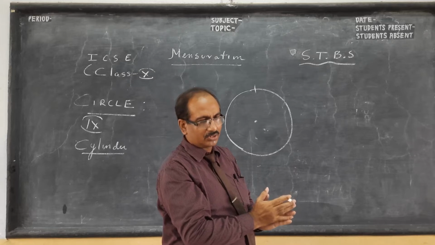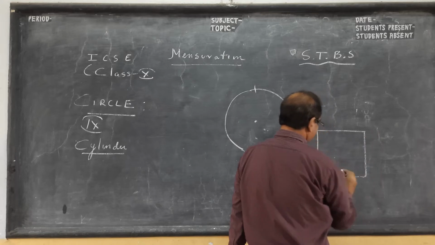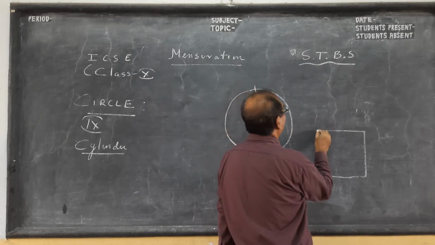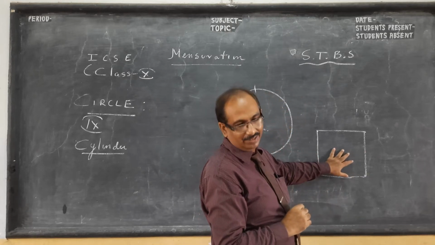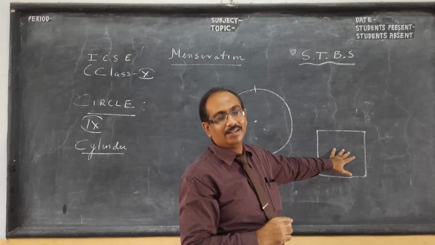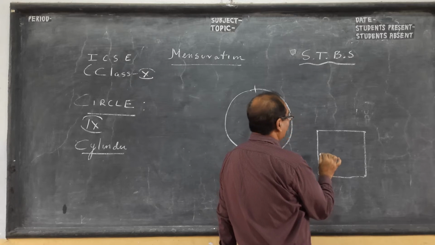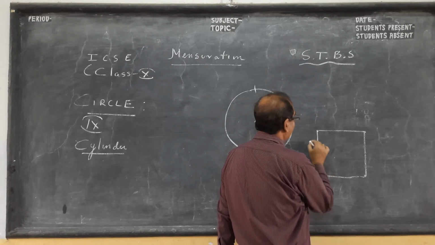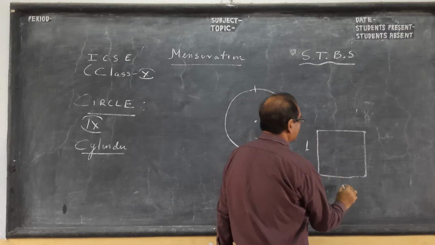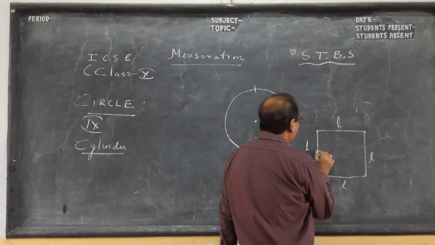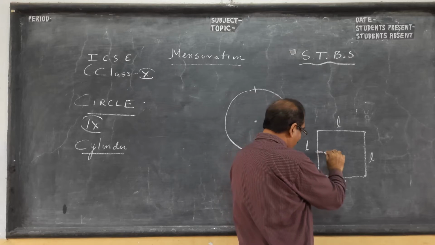Some very interesting question is there, like one example I will tell you. Suppose you take a square field, and you tie in all four corners. This is a full green grass field, and you tie 4 cows over here. Let the side of the square be L, and you take the radius, you tie the cow with the rope.